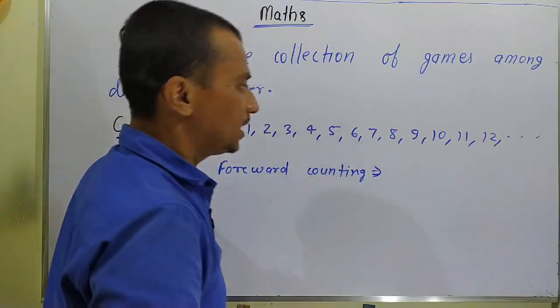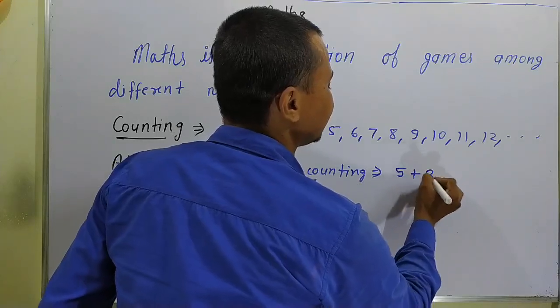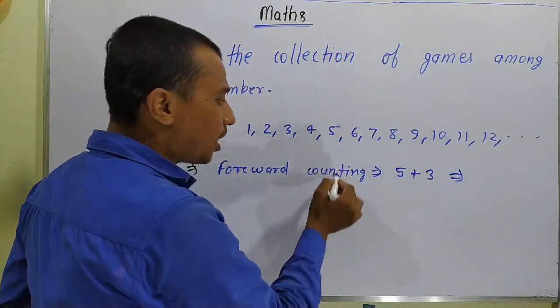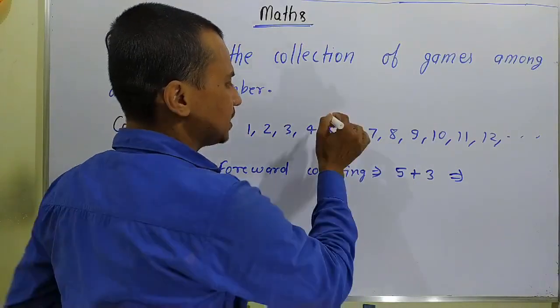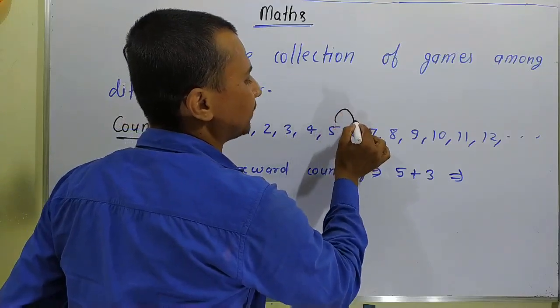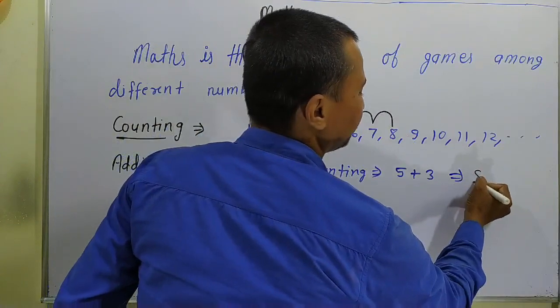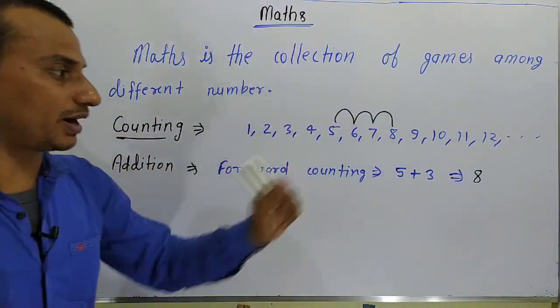For example, if we add 3 to 5, what will we do? We count 3 times from 5: 1, 2, 3, and then we get 8. So addition is forward counting.